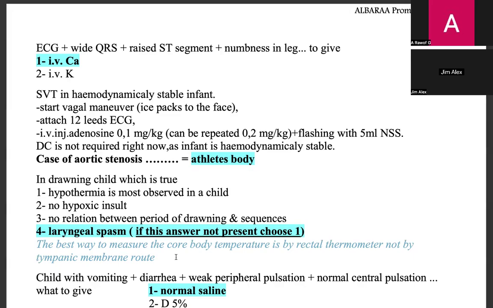And in a drowning child, laryngospasm is common, and this may be the cause for hypoxia. But if this option is not given, choose the option of hypothermia is most observed in a child. So in a drowning child laryngospasm is the most common, and if this answer is not there, choose hypothermia.